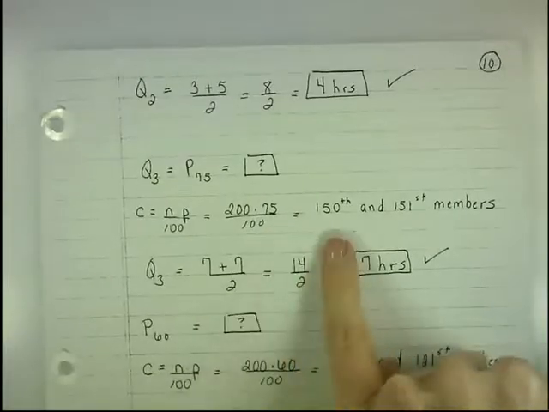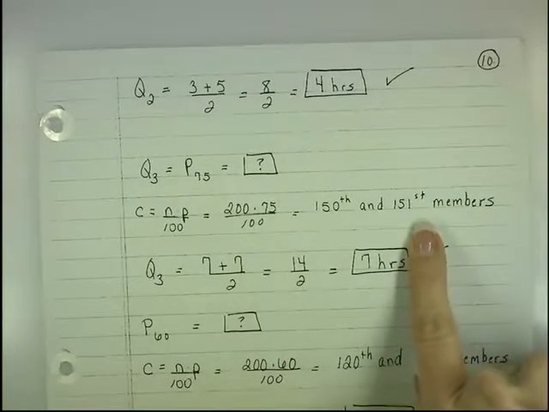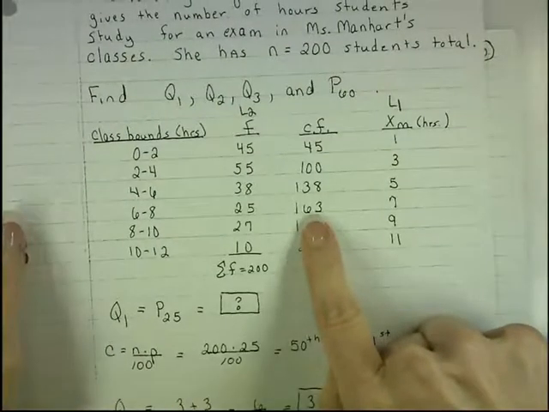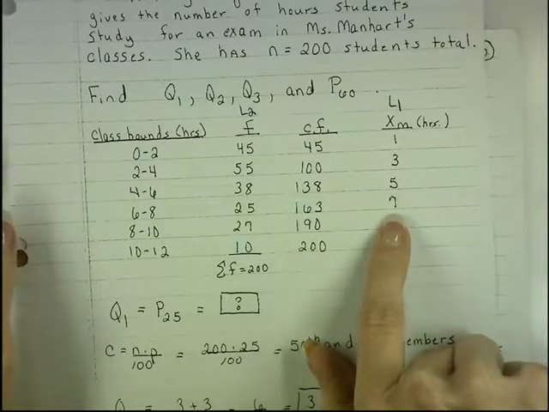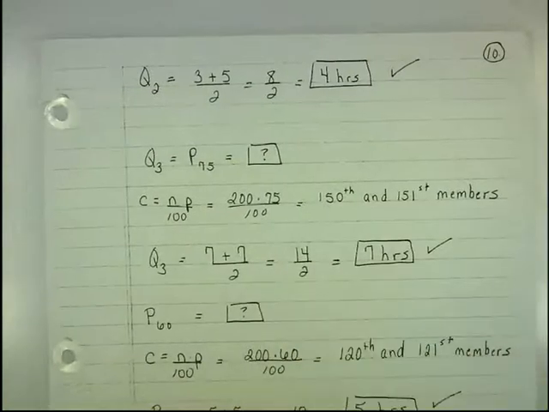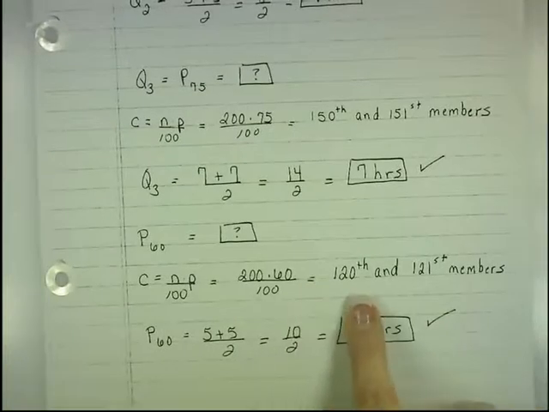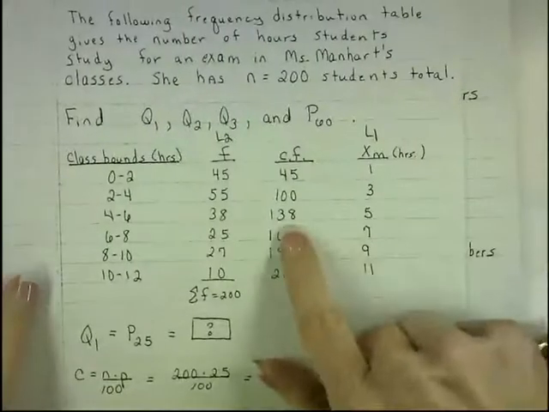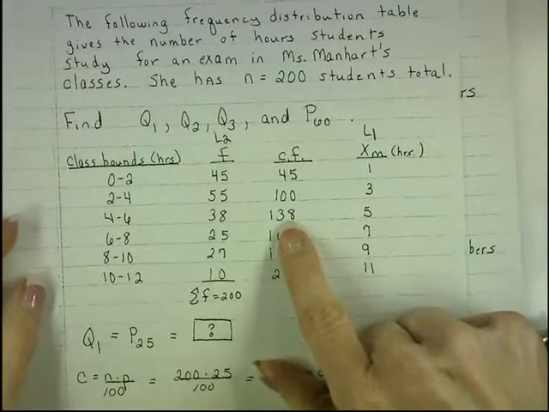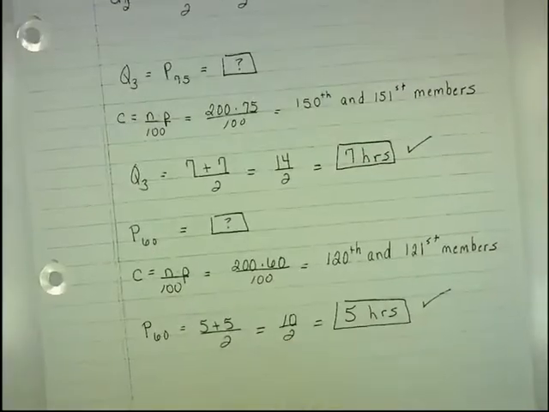75th percentile, I'm looking for 200 times 75 over 100. So the 150th and the 151st students. And they both fall here at 163 because this is students 139 through the 163rd student, and they all study 7 hours. So if you average 7 together, you get 7. And then the 60th percentile, 200 times 60 over 100 is the 120th and the 121st students. And they both fall here at the 138. That's student 101 through student 138, and they're both 5 hours. So that's going to be 5 hours.